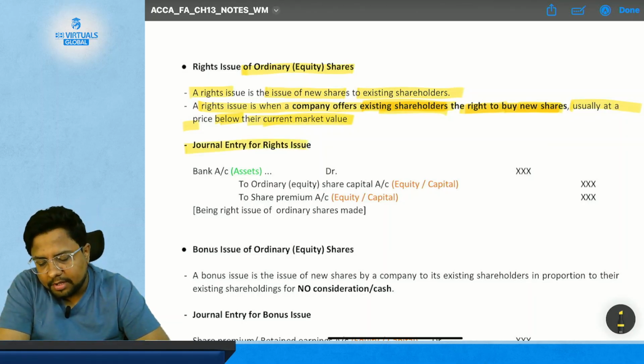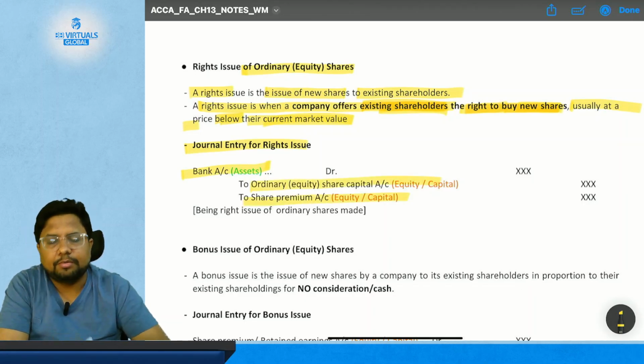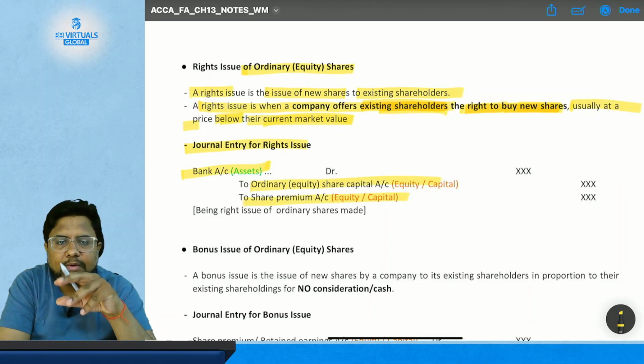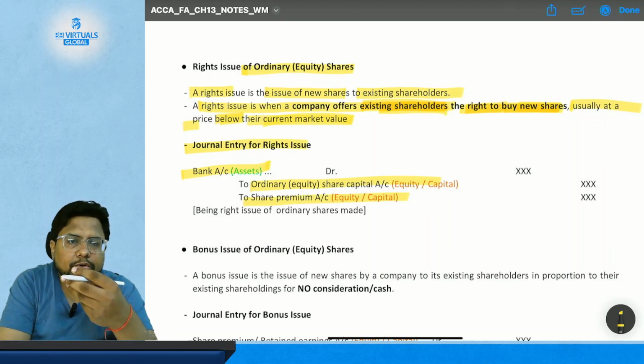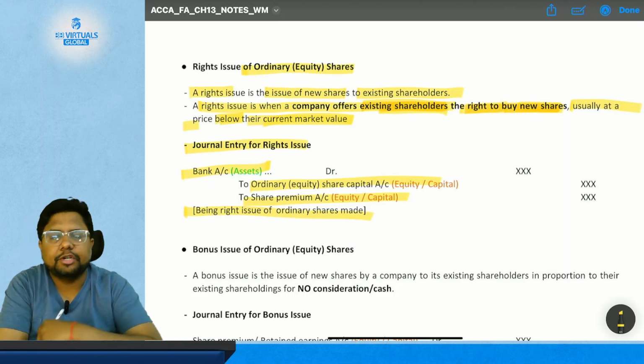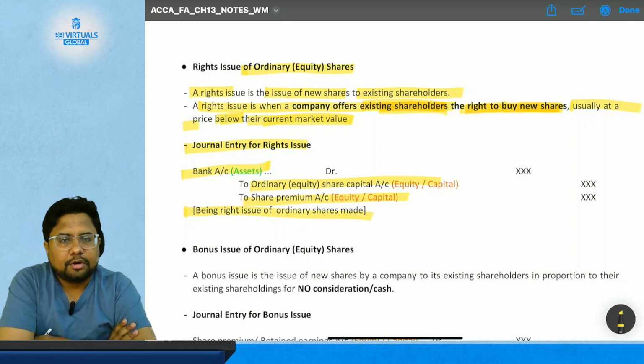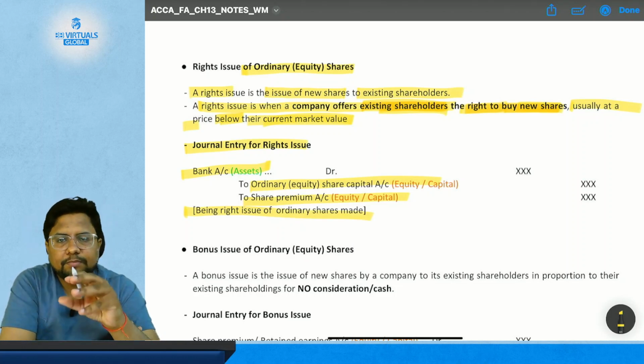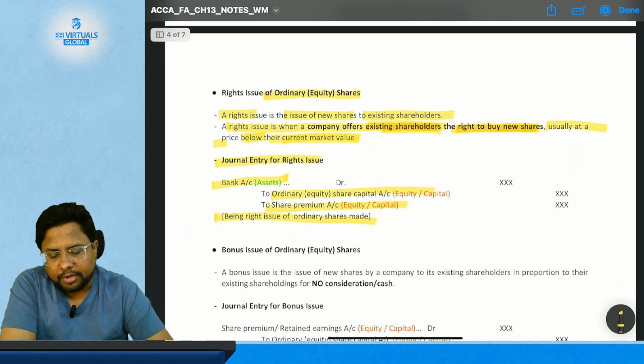And the journal entry will be bank account debit, because you are getting the money, to ordinary equity share capital and to share premium account. So the entry is similar to the issue of ordinary equity shares, and the narration will be: being right shares issued to ordinary equity shareholders. Okay, so this is the simple concept of right issue of equity share.